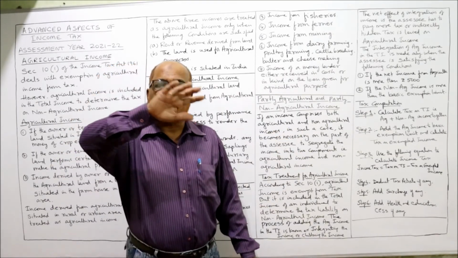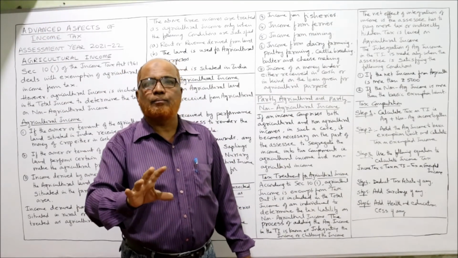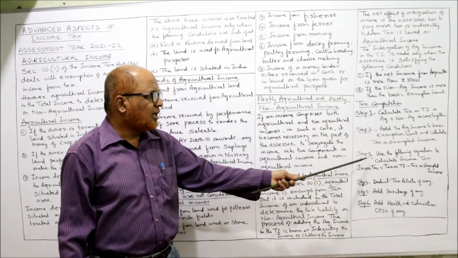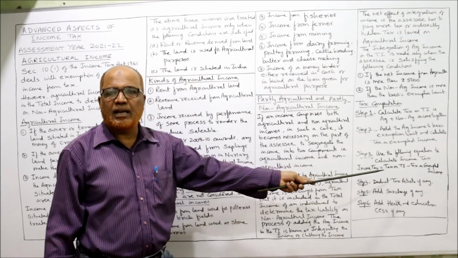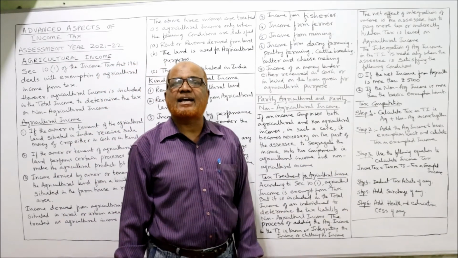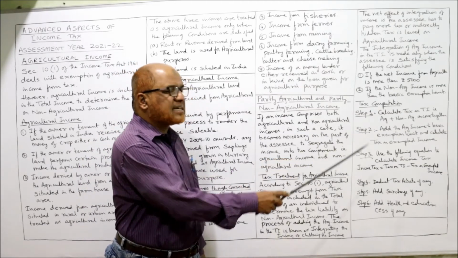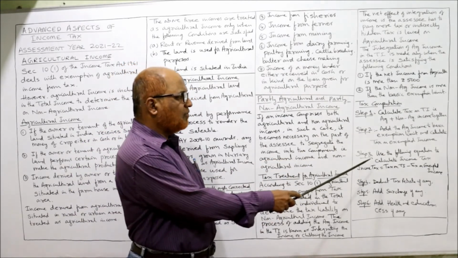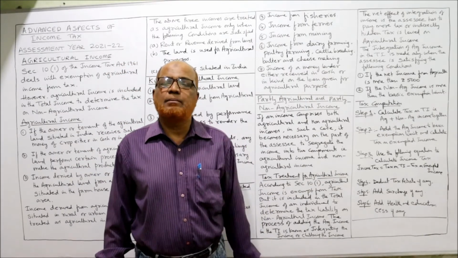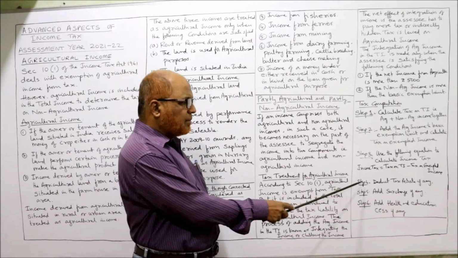First step, calculate tax on total income. Second step, calculate tax on exempted income, which is agriculture income plus basic exemption limit. Third, use the following equation to calculate income tax: income tax is equal to tax on total income minus tax on exempted income. The tax in the first step minus the tax in the second step gives the income tax. From this income tax, deduct tax rebate if any.